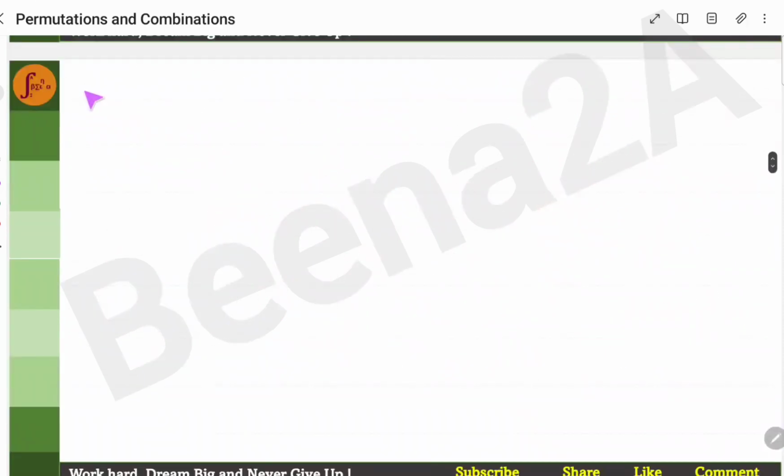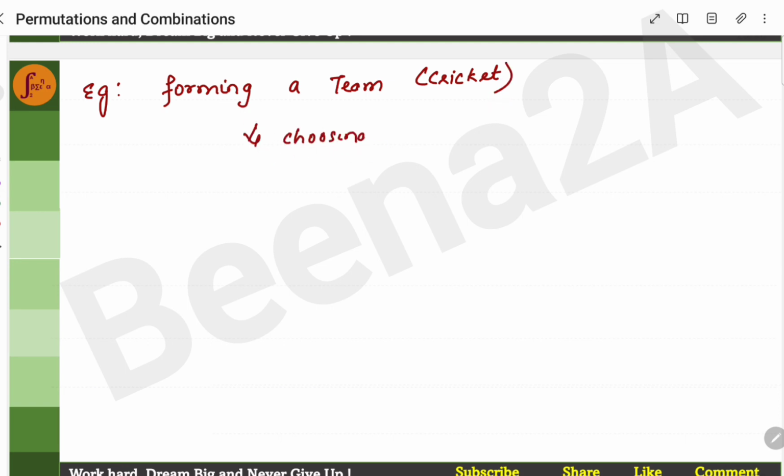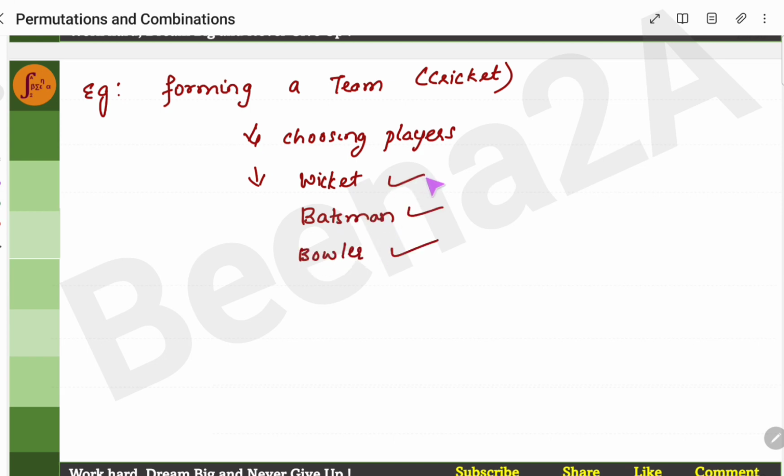Now, let's take another example. Say you're forming a cricket team. You'll be choosing players. Does it matter in what order you choose the players? Does it matter whether you choose your wicket keeper first, batsmen, bowlers? It does not matter. You can choose in any sequence. Maybe you can choose all the batsmen first, bowlers first, wicket keeper first, and then form a team.